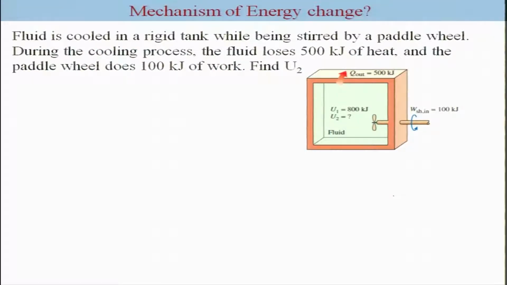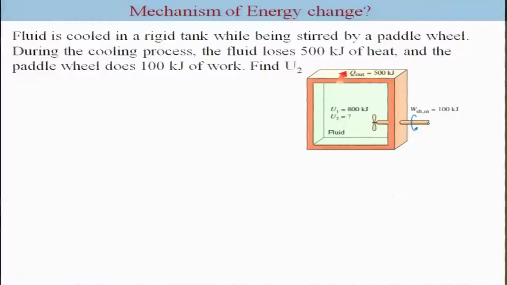So, with these basic definitions and review of the first law, we are going to end this lecture with a simple example. A fluid within a rigid tank is cooled while being stirred by a paddle wheel, which supplies work of 100 kilojoules, and during the cooling process the fluid loses 500 kilojoules of heat.